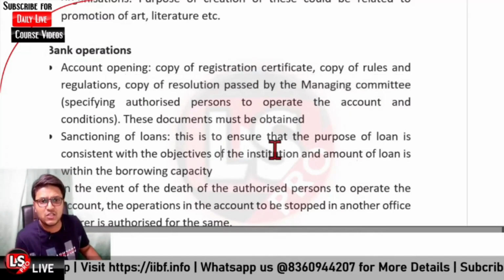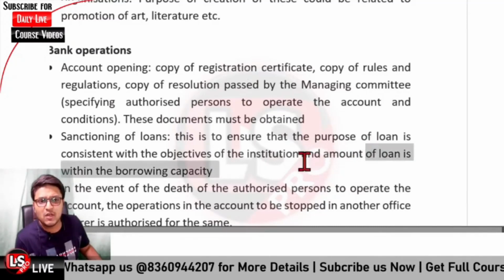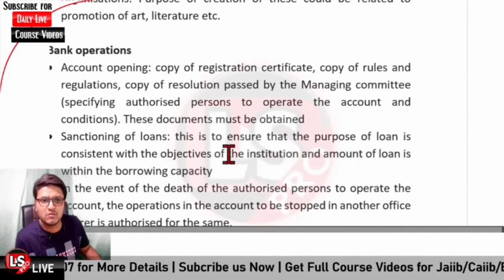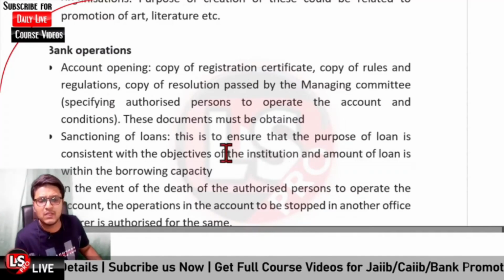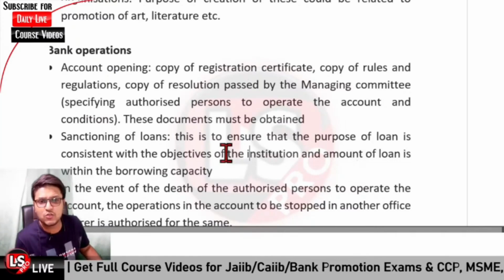And regarding the sanctioning of loan, it is to be ensured that the purpose of the loan is consistent with the objective of the institution. Okay, so the purpose should be consistent with the objective of the institution, and further the amount of the loan is within the borrowing capacity of the association itself.